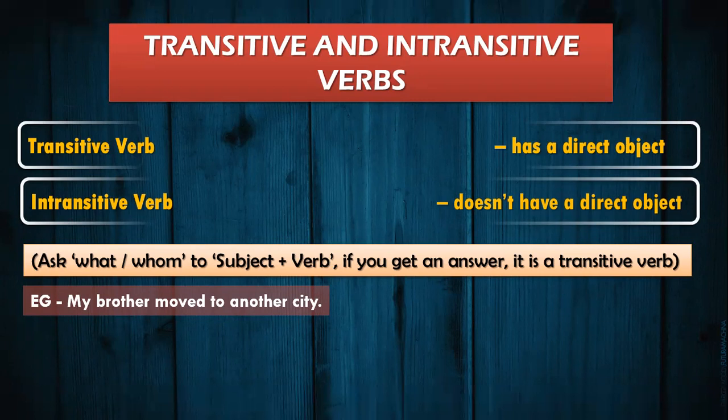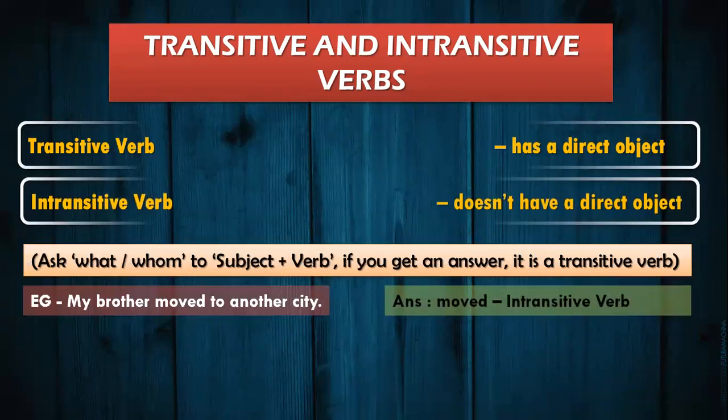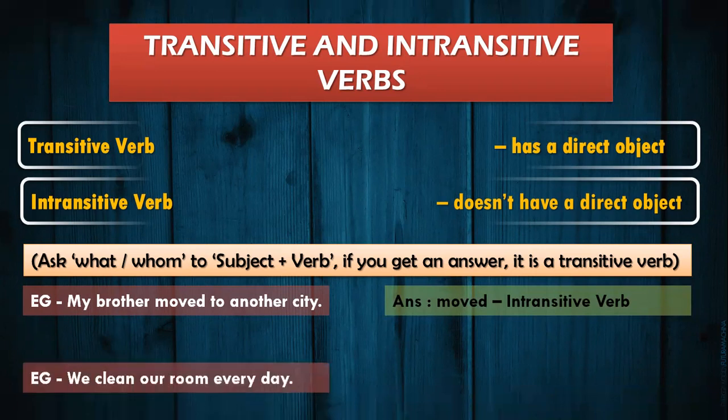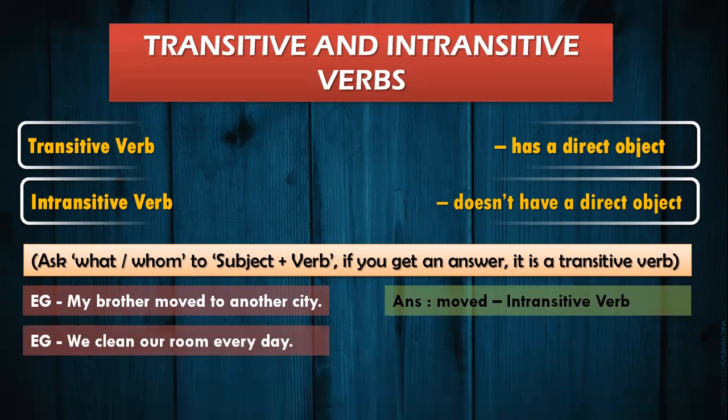My brother moved what? Or my brother moved whom? Is it helping us to understand, or are we getting an answer as another city? No, that's why it is an intransitive verb. So how do we write an answer? Moved, which is a finite verb, hyphen intransitive verb. Isn't it easier?